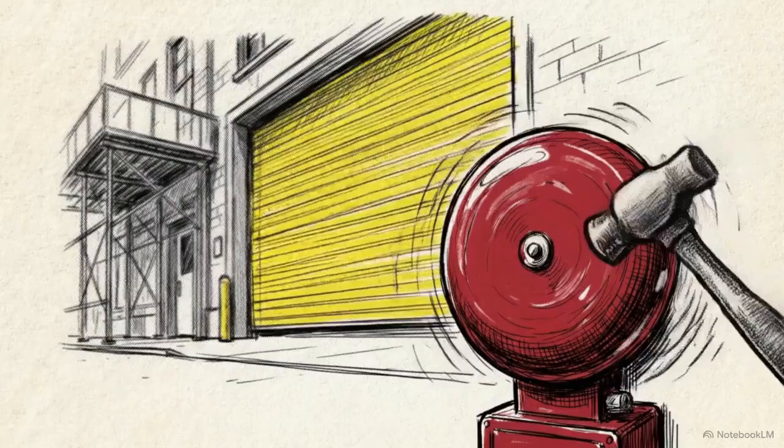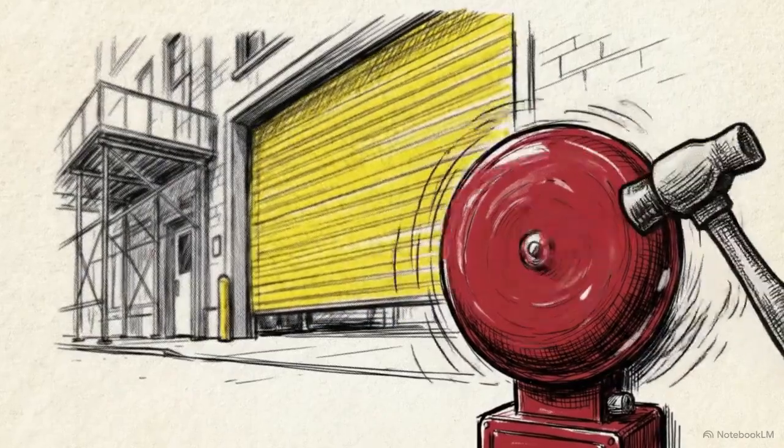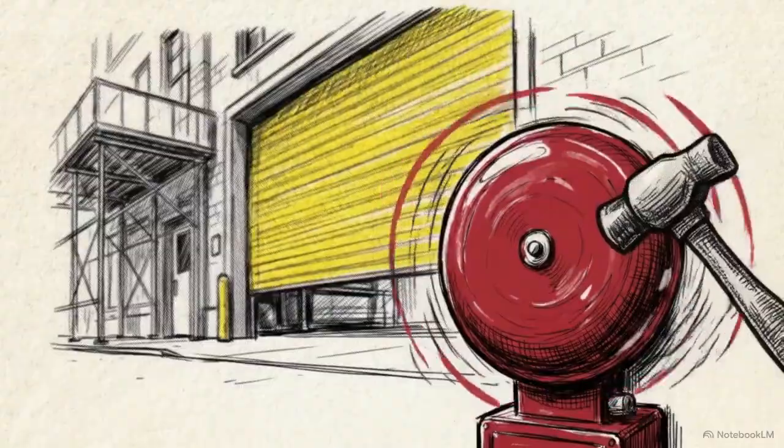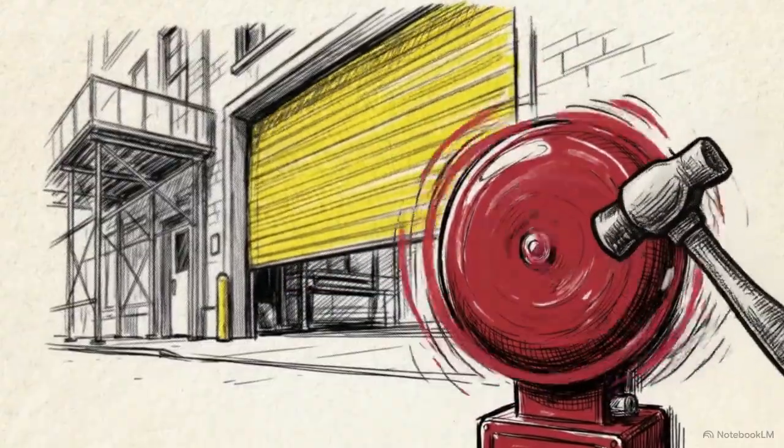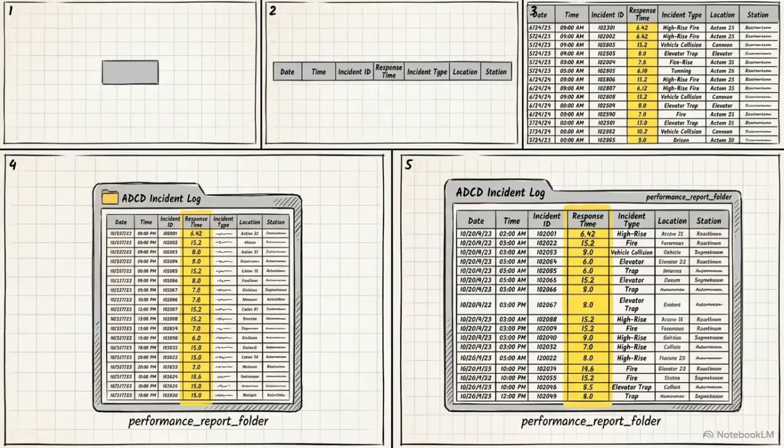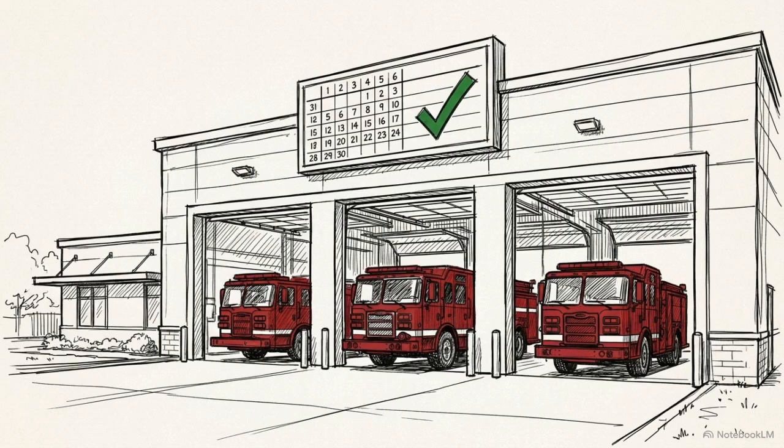Every physical action, from a ringing fire alarm to a truck leaving the station, is recorded as an individual data point. Pulling a raw incident log for a station results in a table containing 1,000 rows of recorded events. We will deconstruct this specific ADCD incident log to isolate the performance indicators and apply audit standards to test the data's reliability. This log provides a technical record of how a station performs across every recorded dispatch.